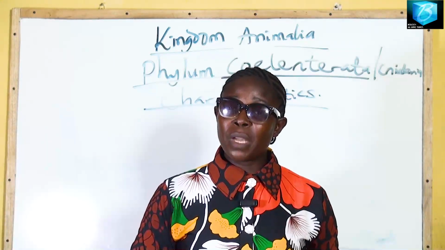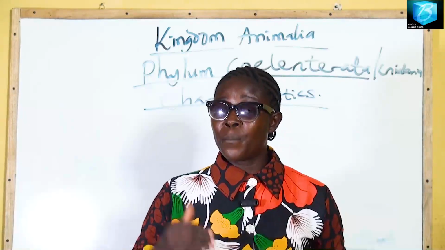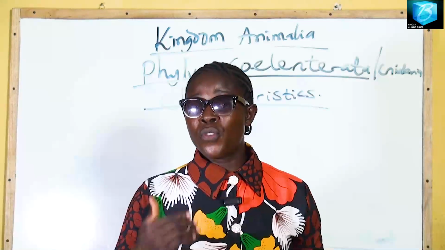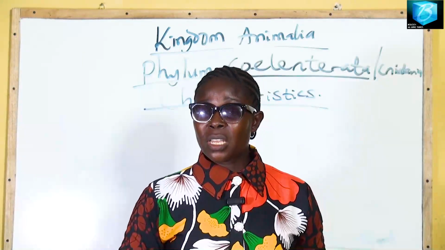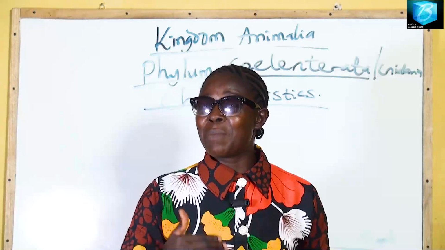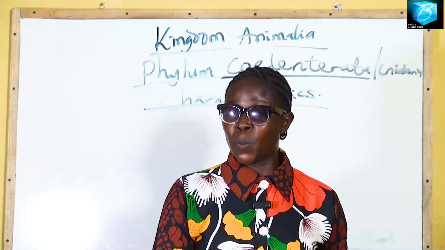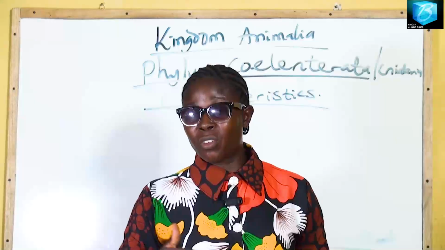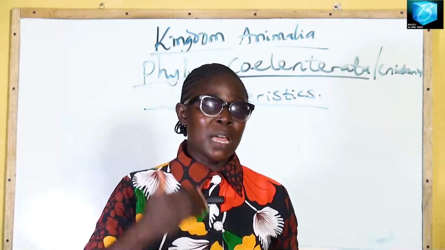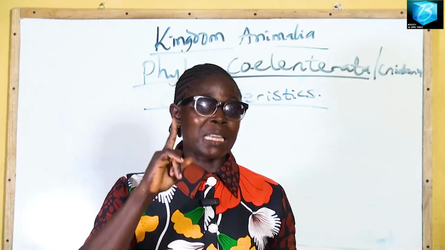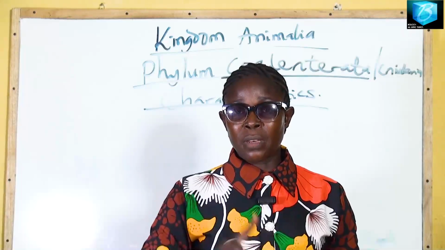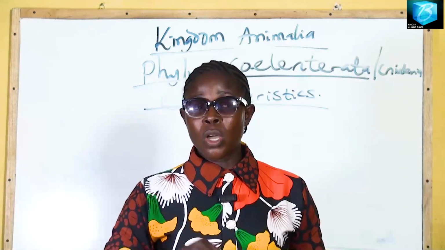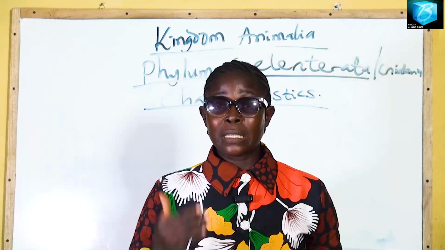Talking about body symmetry, an animal can be asymmetrical, bilaterally symmetrical, or radially symmetrical. And talking about body cavity, an animal can have 2 germ layers, diploblastic, or 3 germ layers, triploblastic. If an animal is triploblastic, it can be acoelomate, pseudocoelomate, or coelomate.